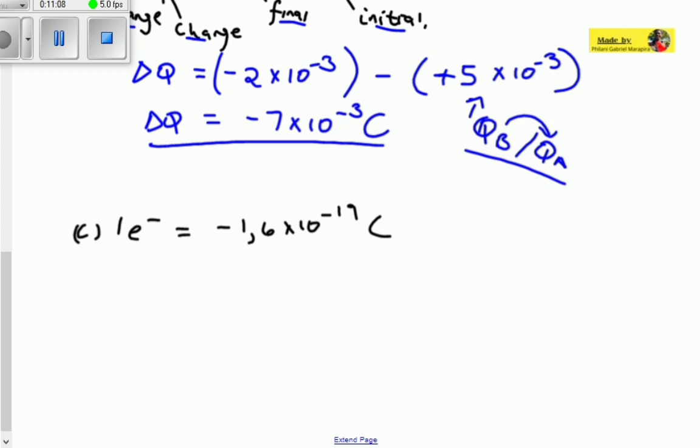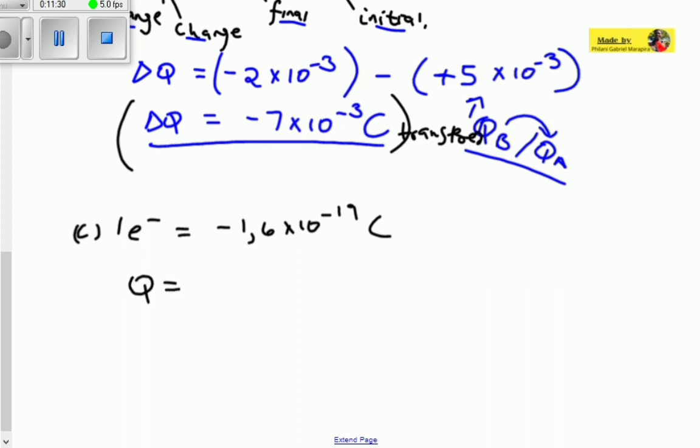So here we want to see how many electrons have been transferred. Remember, this is the amount of charge transferred. I was actually supposed to write here transferred. So we want to see how many electrons have been transferred if we have a charge of minus 7 times 10 to the power minus 3 coulombs.